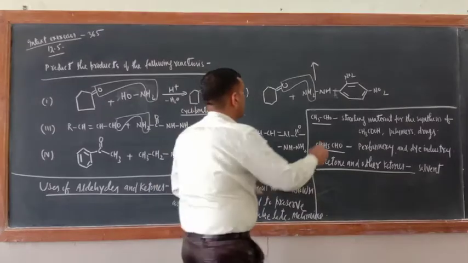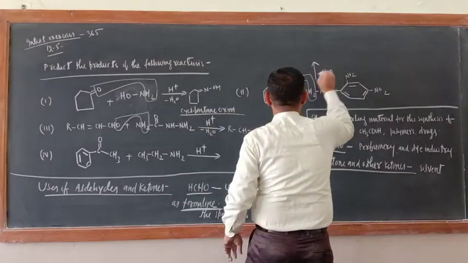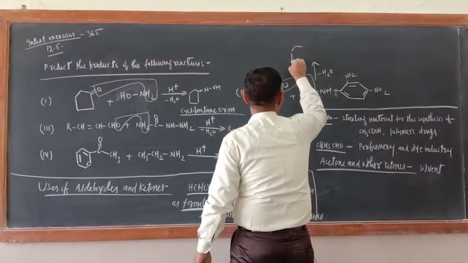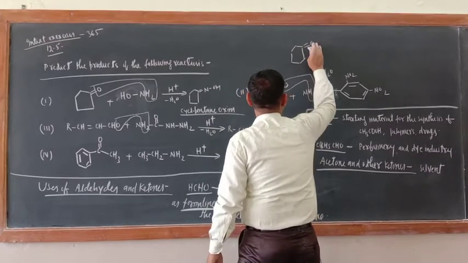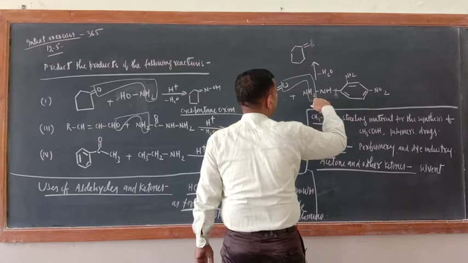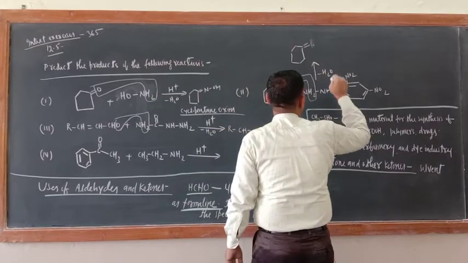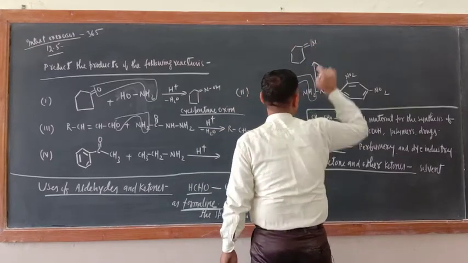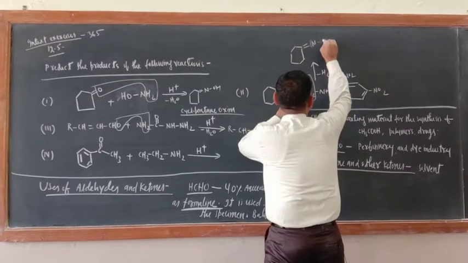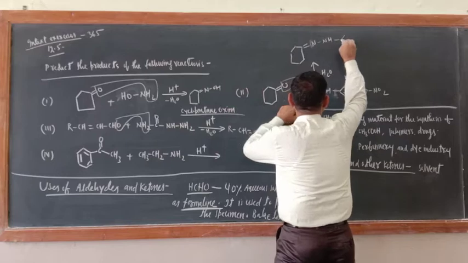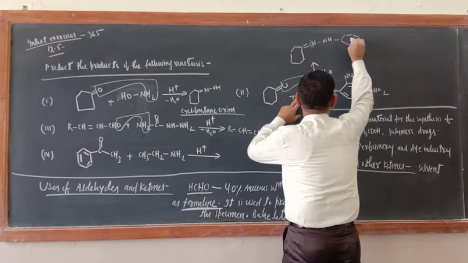Okay, now the next one. See here, minus H2O only. Setting is required. Just see this as such. Here double bond, here O won't be there because it has come out as a water molecule. Now double bond here N, correct. Just see double bond and further NH. Then this same molecule you should write as such.